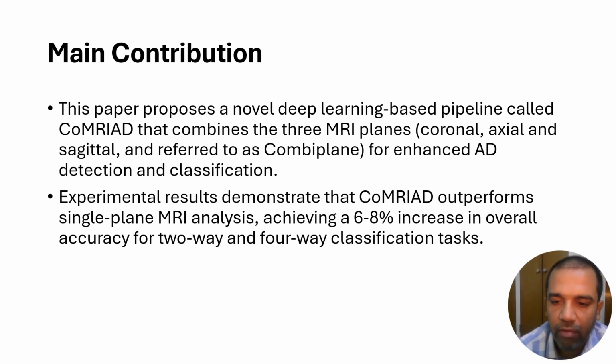So we have performed both binary classification as well as four-way classification of Alzheimer's disease, trying to detect different stages in dementia. The four stages are Alzheimer's disease, which is the end stage of the disease, and in between we have mild cognitive impairment, MCI, late mild cognitive impairment, and cognitively normal. So these are the stages of this dementia disease, and we are doing both four-way classification as well as binary classification, given an image, whether the patient has Alzheimer's disease or not.